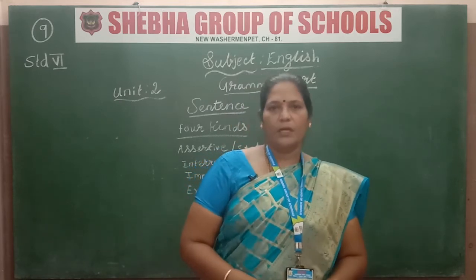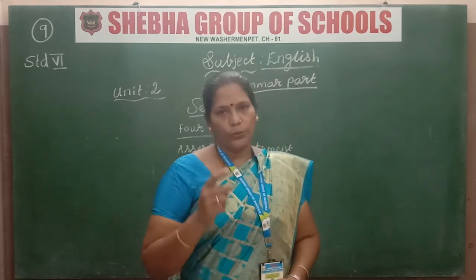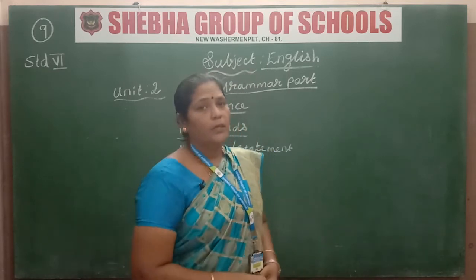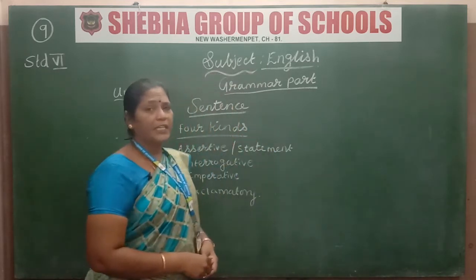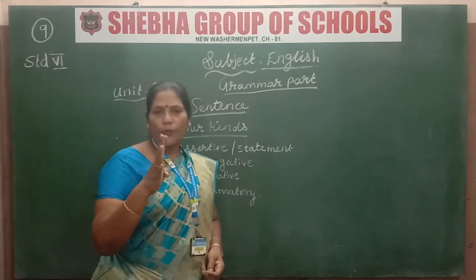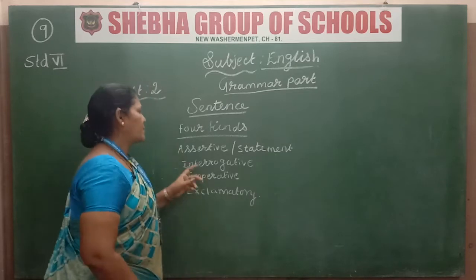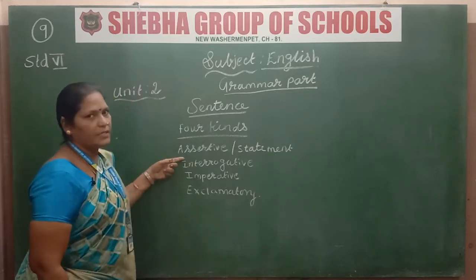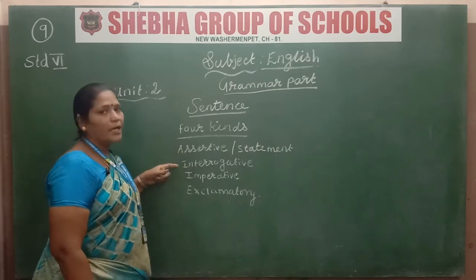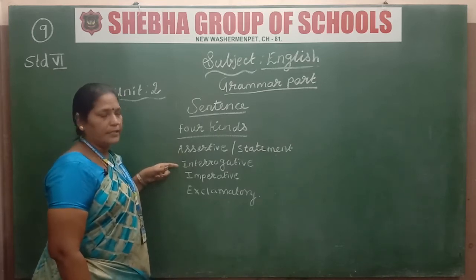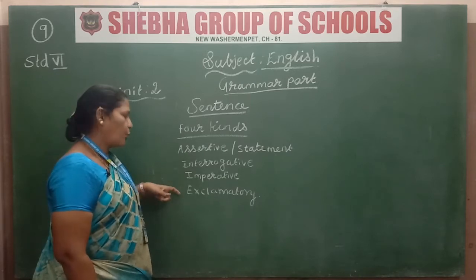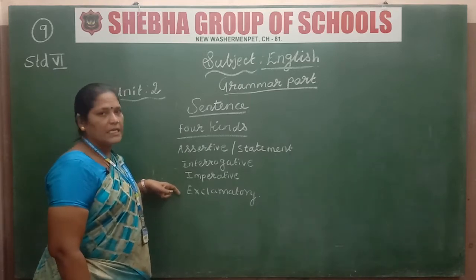Today we are going to see Unit 2. In Unit 2 we are going to see the grammar part. In the grammar part today I am going to explain to you about the sentence. There are 4 types of sentence. First, the assertive sentence, which we also call a statement. Second, the interrogative sentence. Third, the imperative sentence. And fourth, the exclamatory sentence.